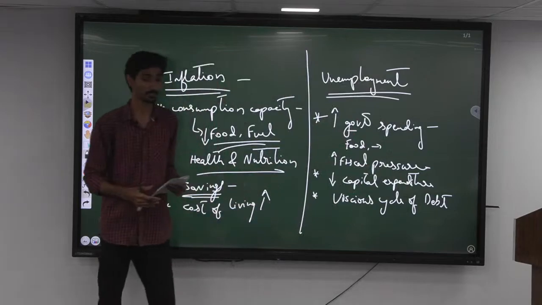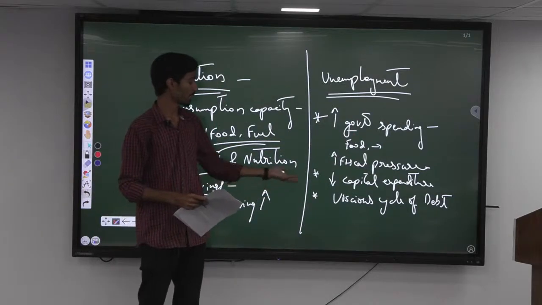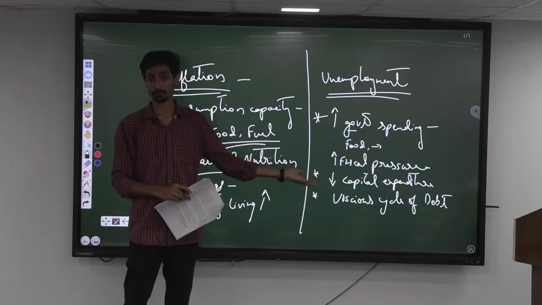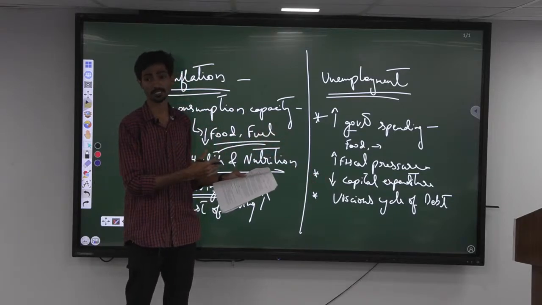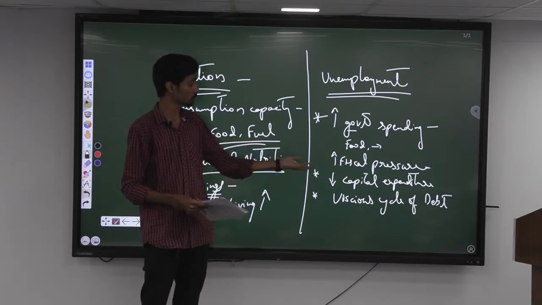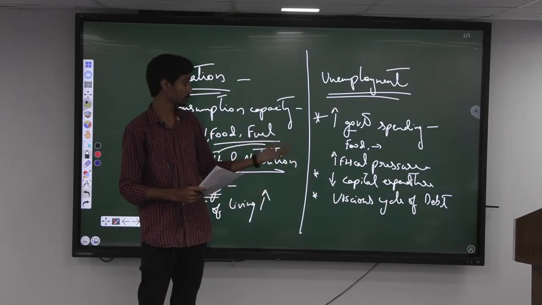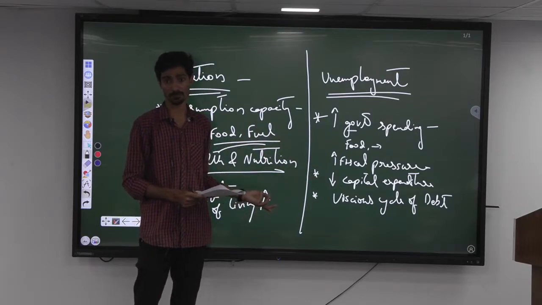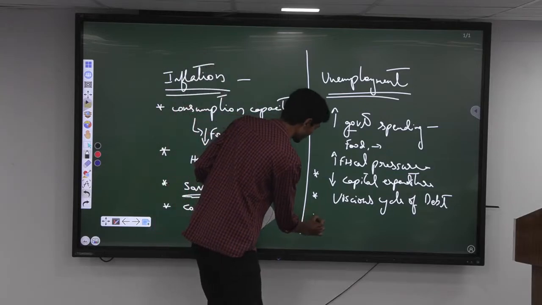Then if unemployment is there for a long time, most of the people have to take loans, right. As a result, they will be stuck in the vicious cycle of debt. They will not be able to come out of that itself if they are unemployed for a long time. If they get employment, they will be able to repay and come out of that. But if unemployment is sustained for a long time, they will be stuck in the vicious cycle of debt. Okay, that is one more issue that can happen.